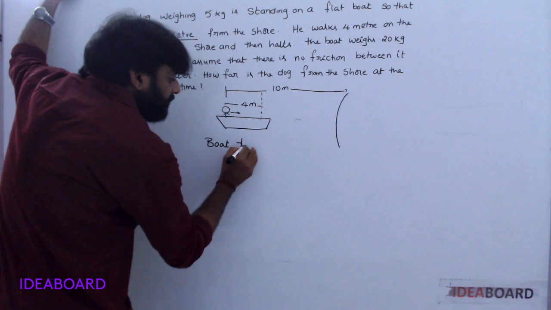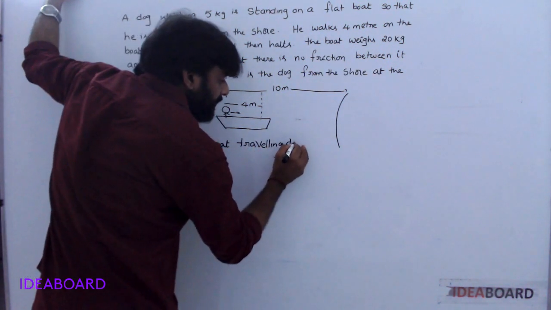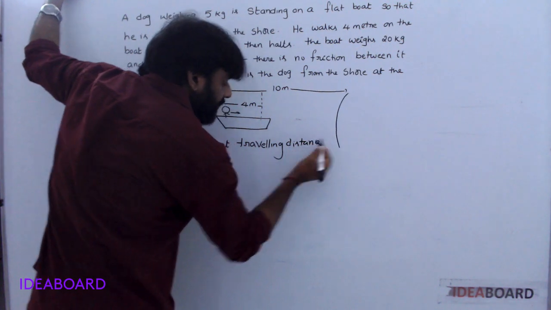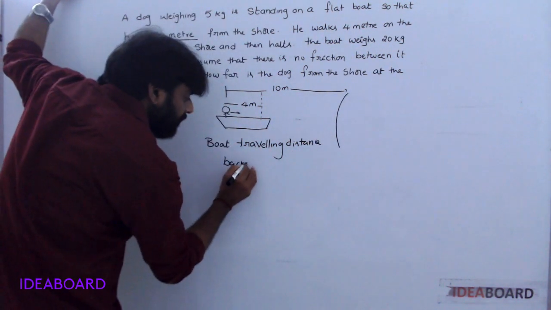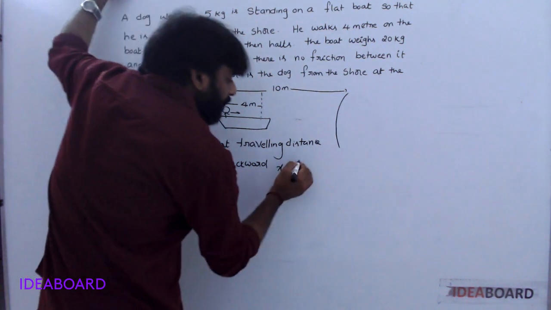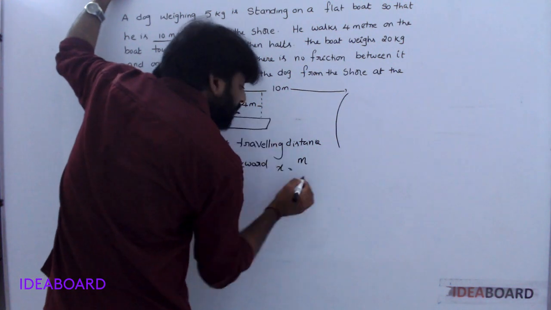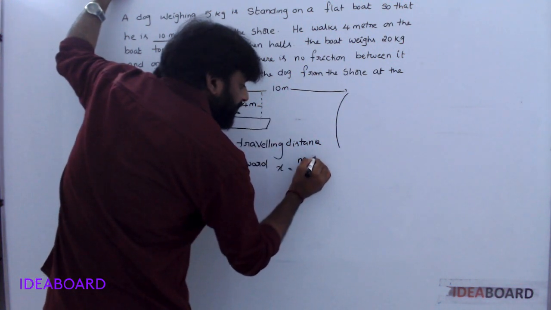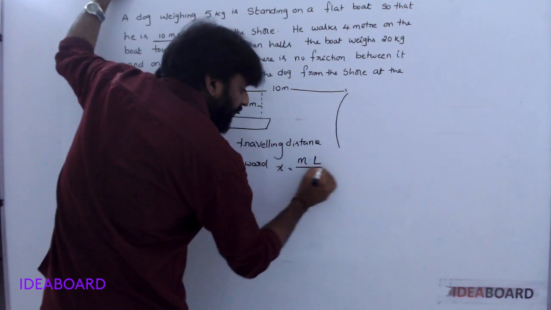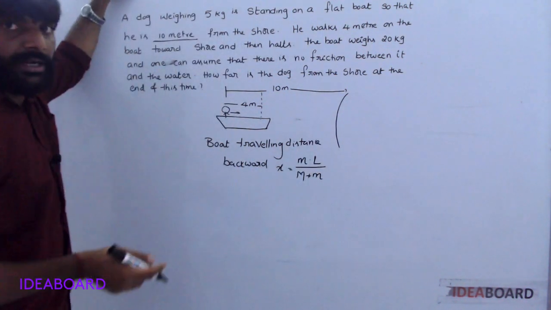So the boat's traveling distance backward, x, is equal to mass of the dog times dog's traveling distance, divided by mass of the boat plus mass of the dog.